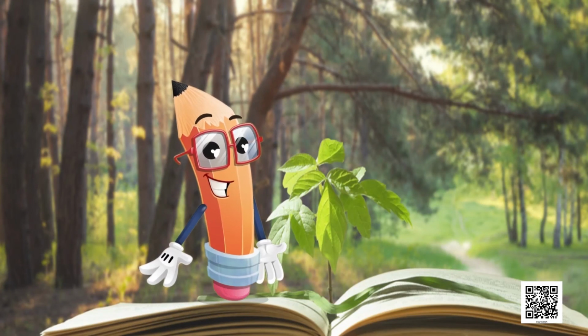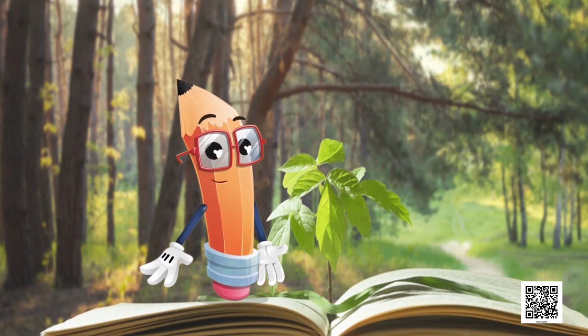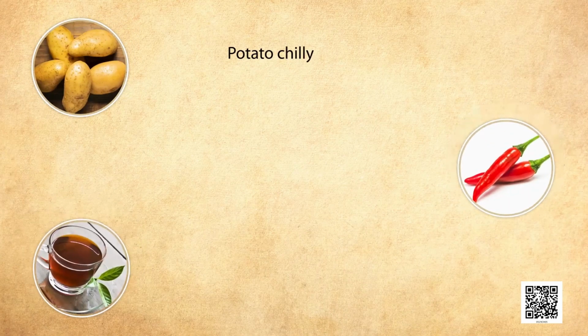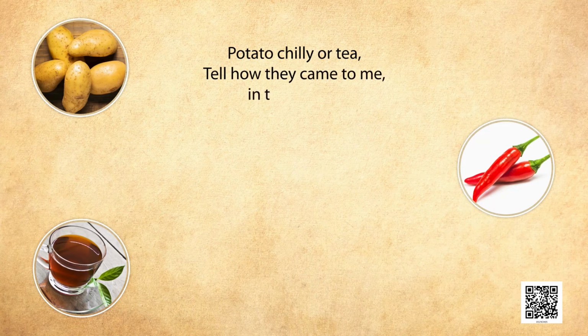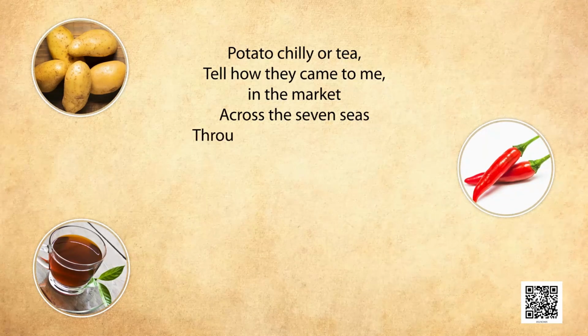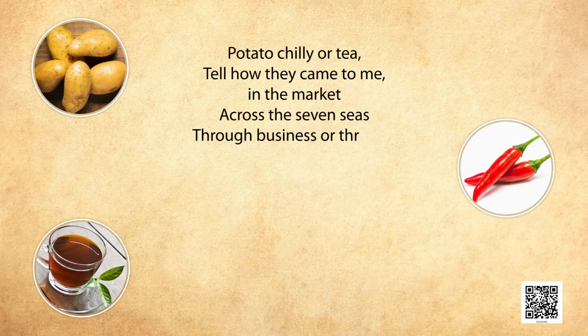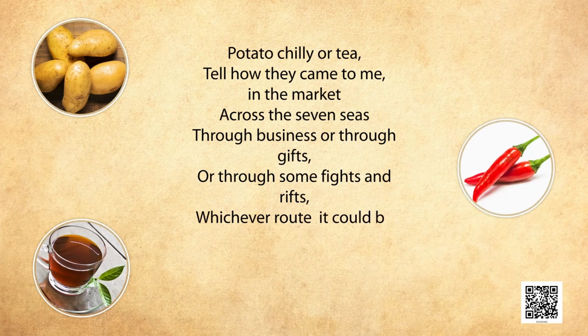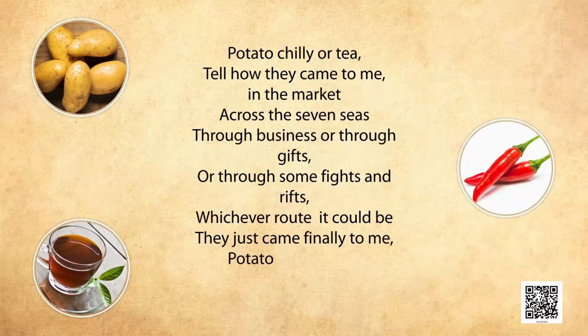Let's recite a small poem based on who came from where. Potato, chili or tea? Tell how they came to me in the market across the 7 seas. Through business or through gifts or through some fights and rips. Whichever route it could be, they just came finally to me.